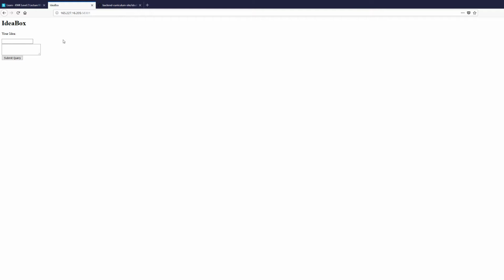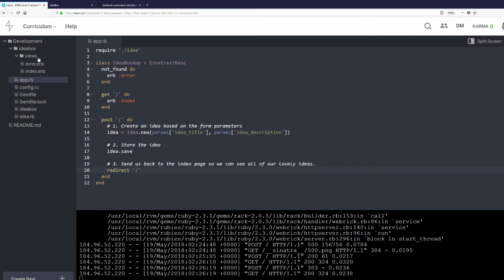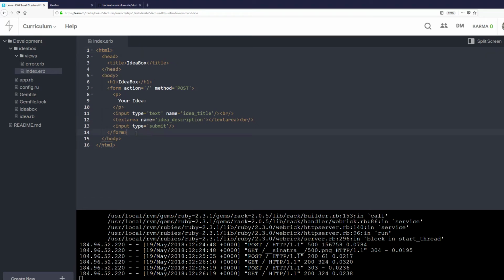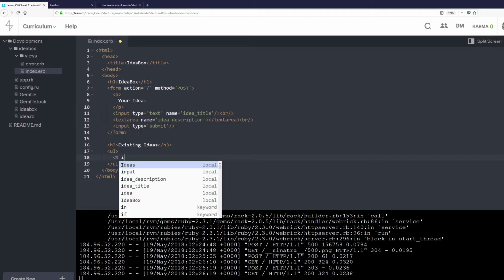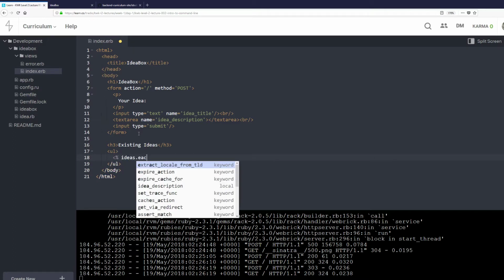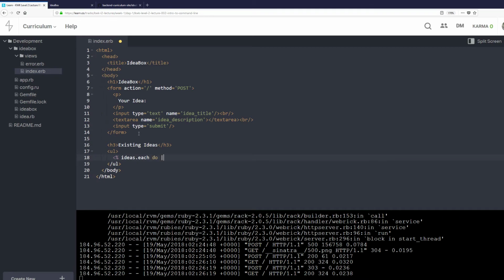We are never listing the ideas in our idea box. We're going to go back here. We're going to start index, and after this form, we're going to create a place where our ideas are listed. And we're going to use some Ruby in here. So I'm going to do H3. We're going to have existing ideas. And we're going to do an unordered list. ideas.each do |idea|.